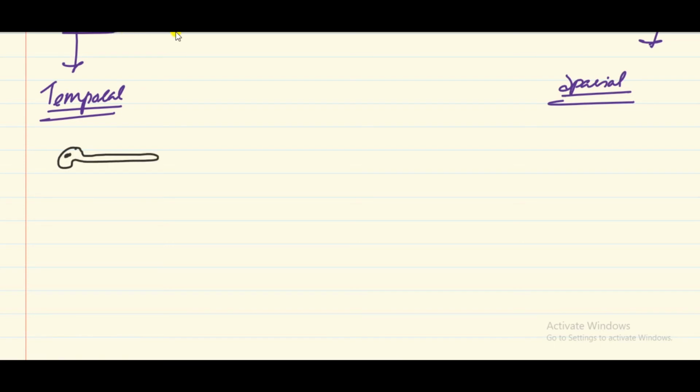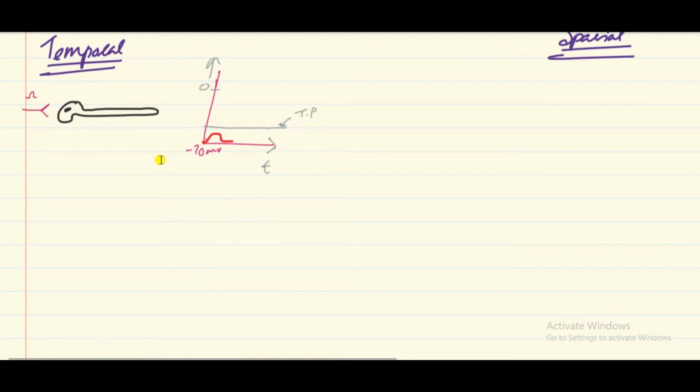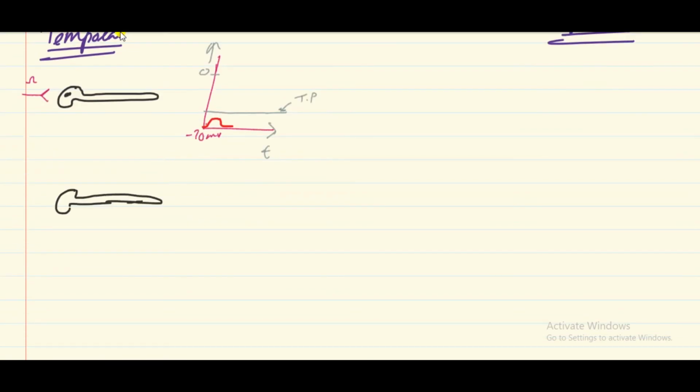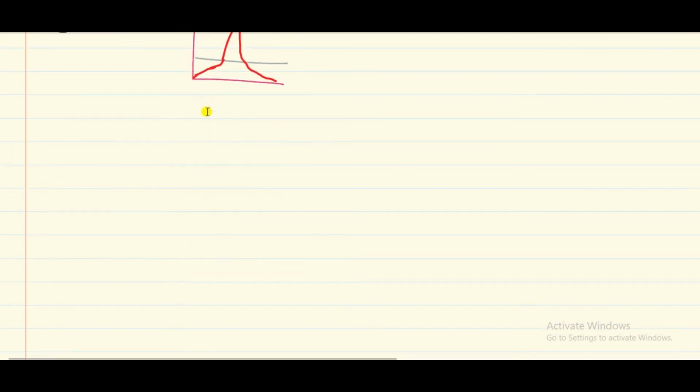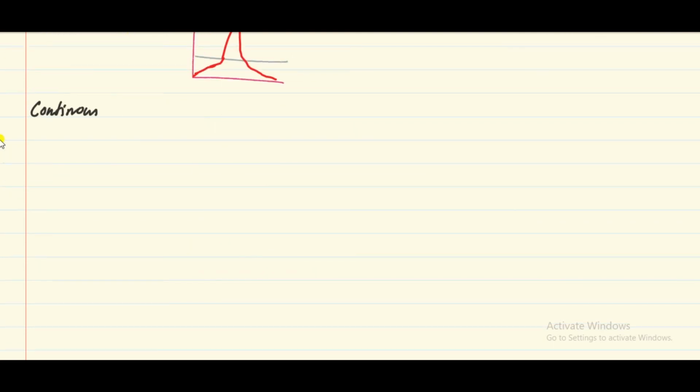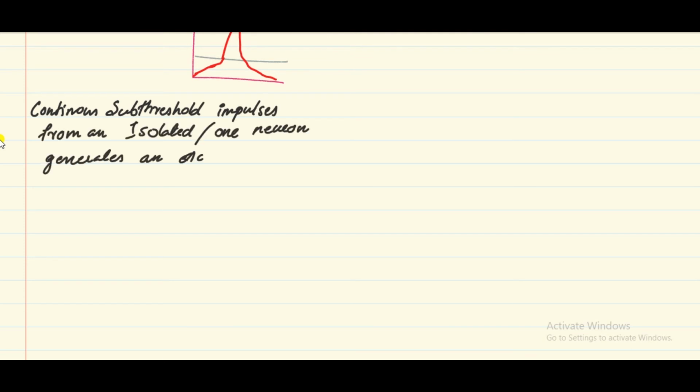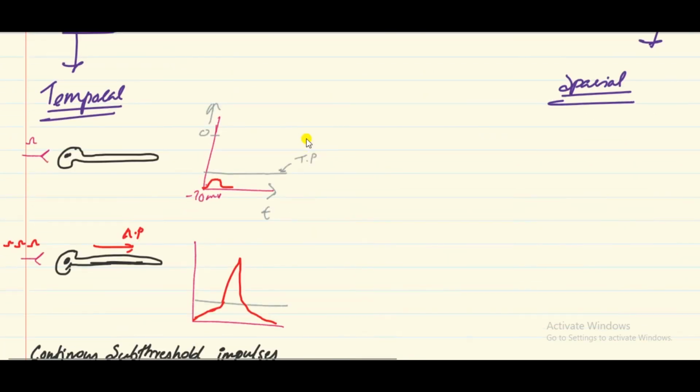What is meant by temporal addition? For example, if the impulse is coming from a single neuron and it is subthreshold, it is not going to produce an action potential. But if continuous subthreshold impulses are coming from a single neuron, it is able to produce an action potential. So I am writing here: continuous subthreshold impulses from an isolated or one neuron generate an action potential.